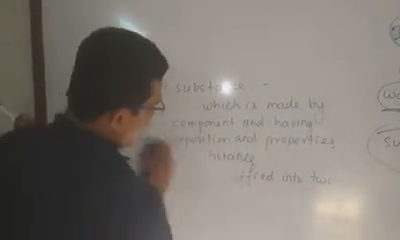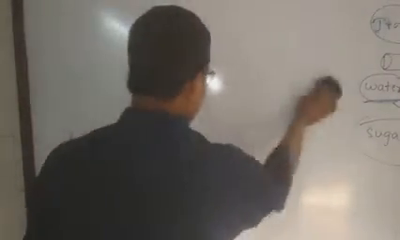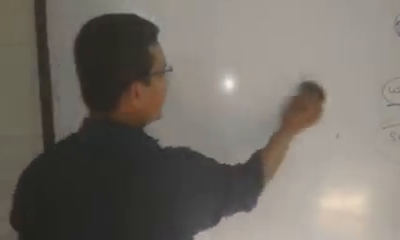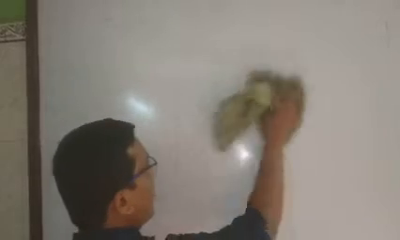What is the definition of element? To explain clearly about the definition of element, we take the example of an iron rod. What is the definition of an element? Element is the simplest form of a metal.